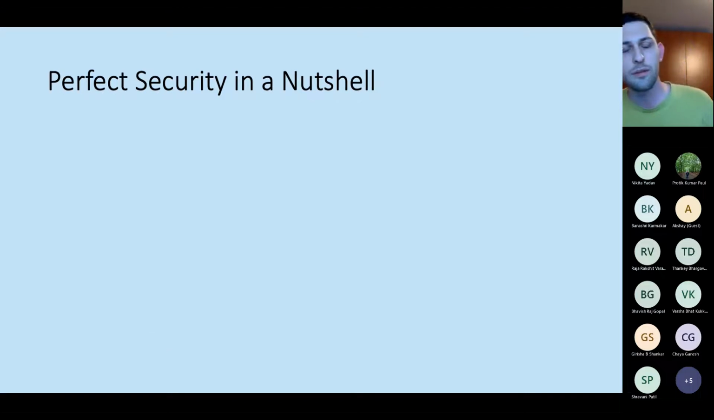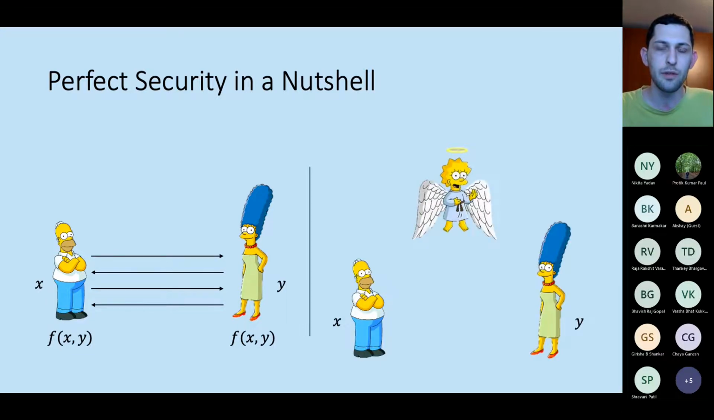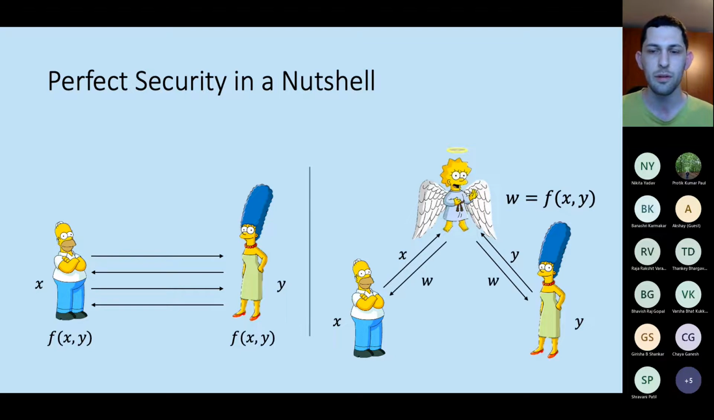The way we define this is via the real versus ideal paradigm. In this work, we care about perfect security, which roughly states the following. We take the real-world protocol and compare it to an ideal version of this protocol. In this ideal world, the parties have access to a trusted party that does the computation for them. Each of the parties sends its input to the trusted party, which computes the function and sends the output back to the parties without them having to interact with each other. We say that the real-world protocol is secure if it emulates the ideal world.